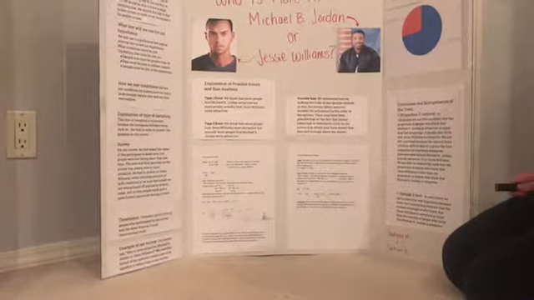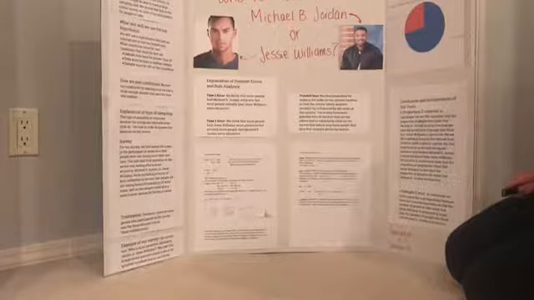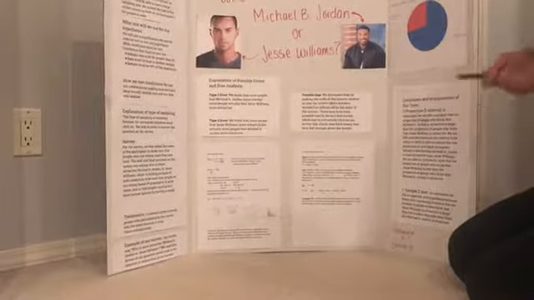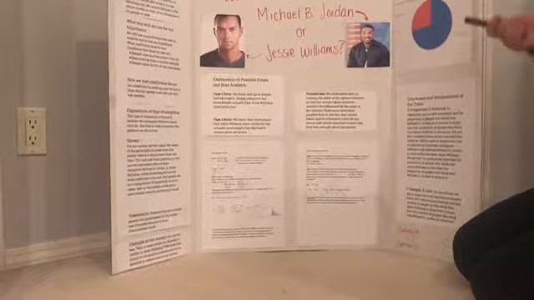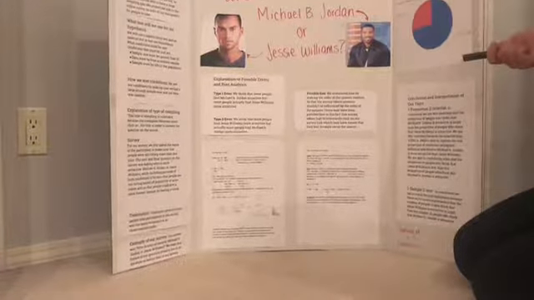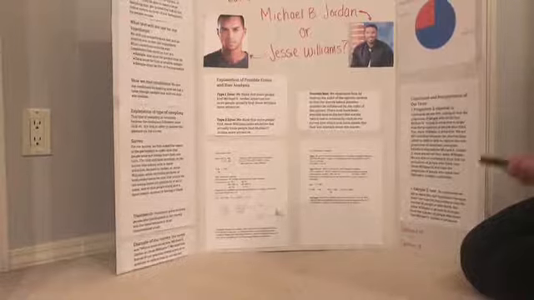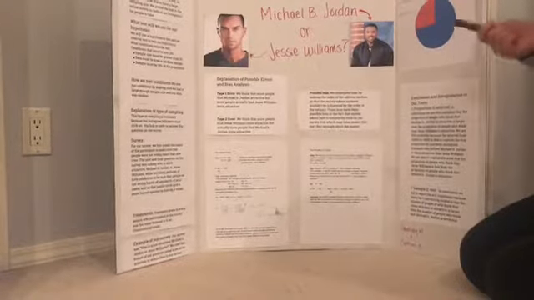So an explanation of possible errors and bias: our type 1 error would be that we think that more people find Michael B. Jordan more attractive, but more people actually find Jesse Williams more attractive. And the type 2 error would be that we think that more people find Jesse Williams more attractive, but actually more people find Michael B. Jordan more attractive.